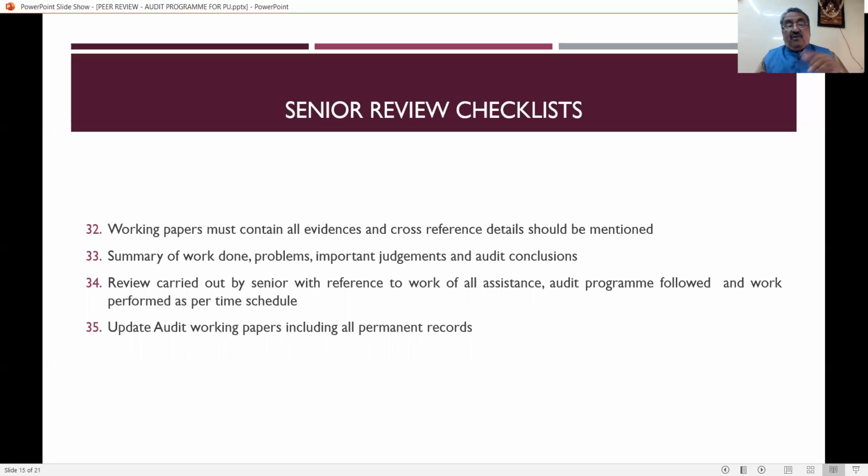It is a duty of the reviewer to see all this, that is, work done, problems faced by the practicing unit, what are the important judgments based on which the practicing unit has relied, and what about the audit conclusion. Then review carried out by the senior with reference to work of all assistants, audit program followed, and work performed as per the time schedule.